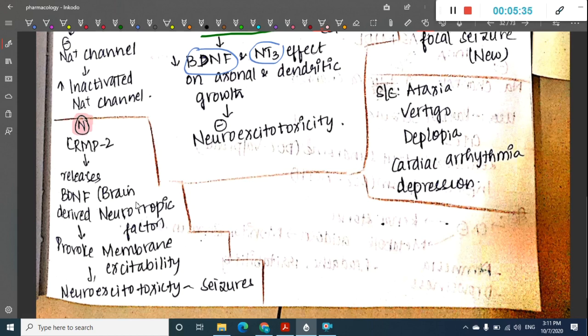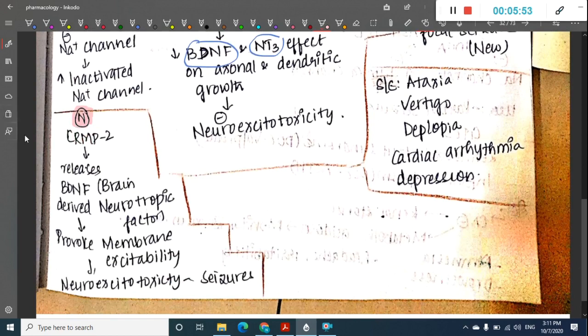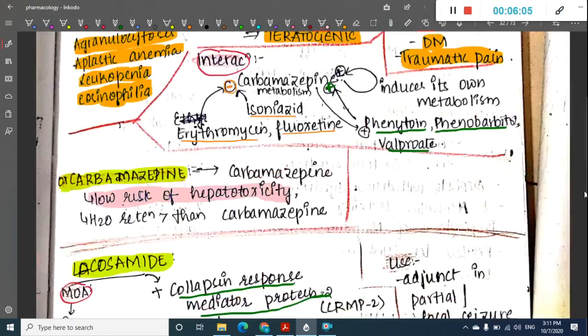This brain derived neurotrophic factor increases membrane excitability, and thus it causes neuroexcitability and seizures. But when lacosamide is given, it binds to this collapsin response mediator protein, and once it binds, it inhibits this release. As a result it inhibits excitability, and thus it inhibits seizures. So that is the main pathway of lacosamide.